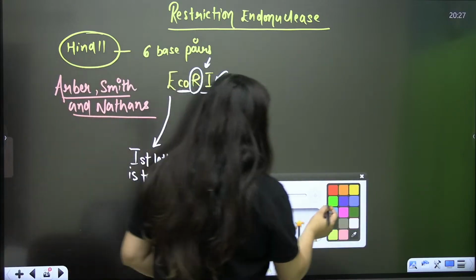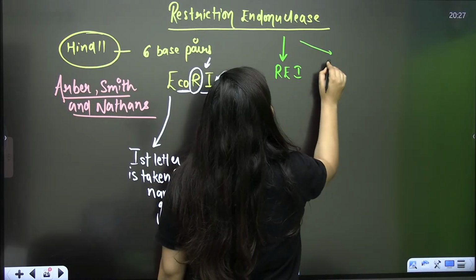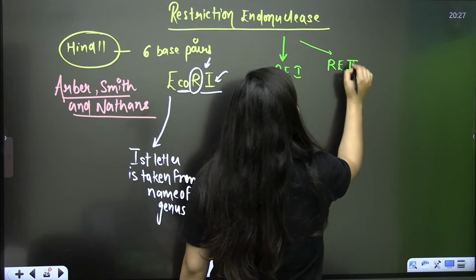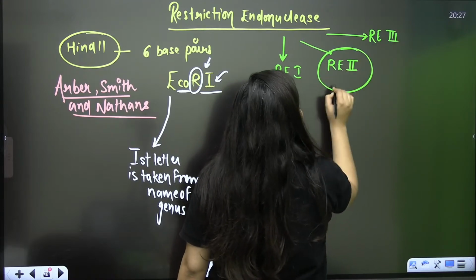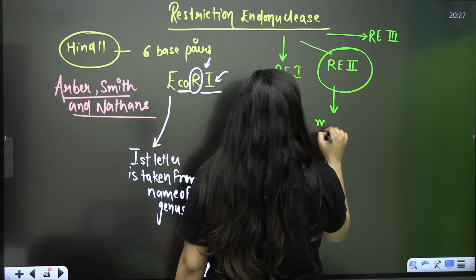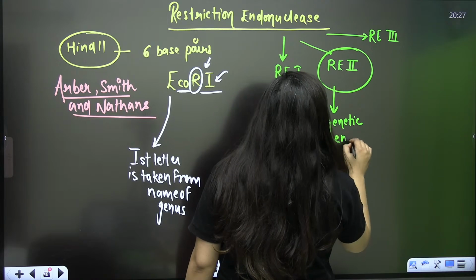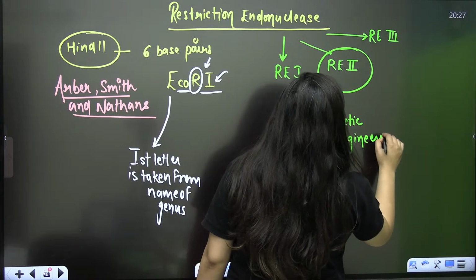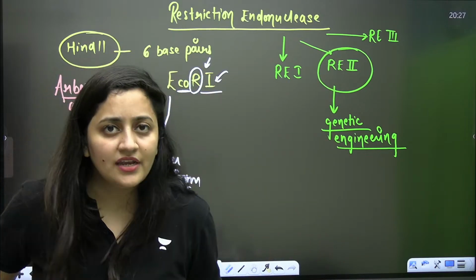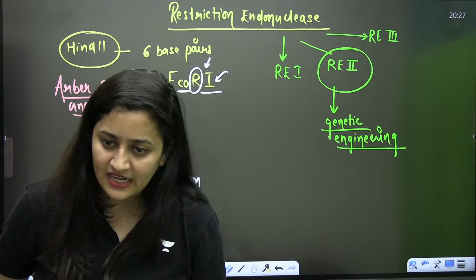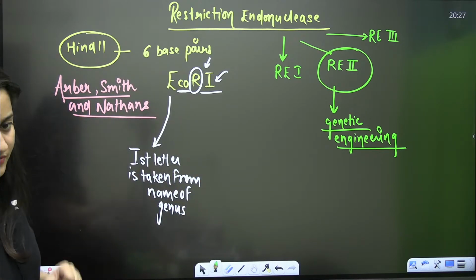In the last class, I told you that we have restriction endonuclease 1, restriction endonuclease 2, and even restriction endonuclease 3. But it is restriction endonuclease 2 that is used in genetic engineering, because it inspects the length of the DNA and cuts the DNA. That's what we have covered.